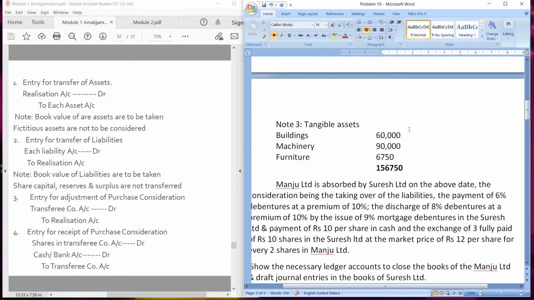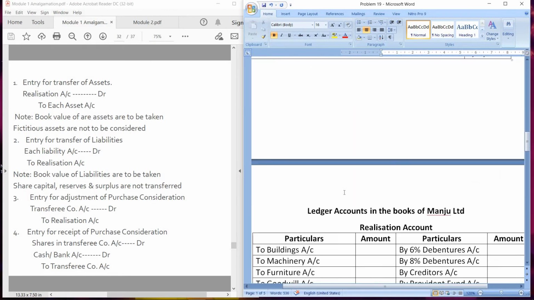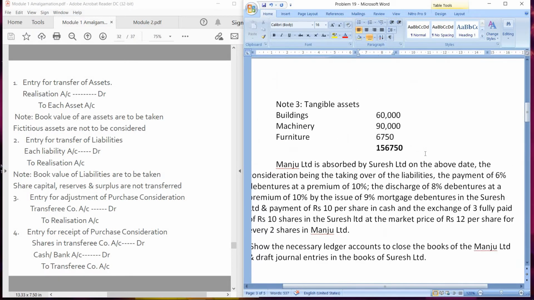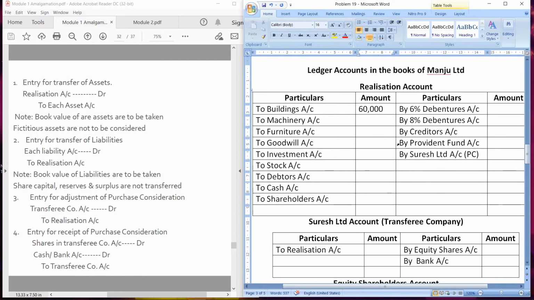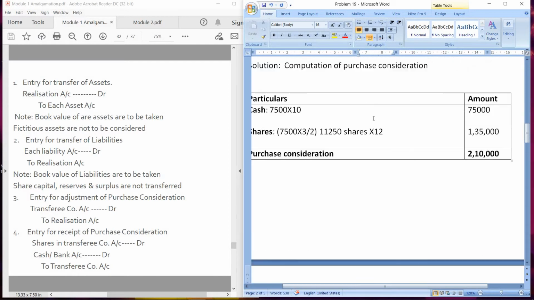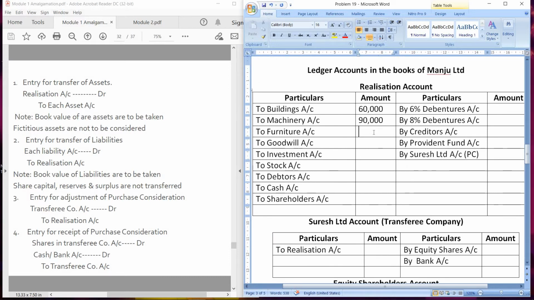What is the value of buildings? 60,000. No new value is given, so we will take the value that is given in the balance sheet. Next, to machinery account, amount is 90,000. Next, to furniture account, 6,750.